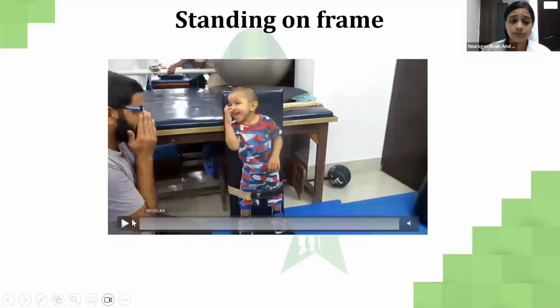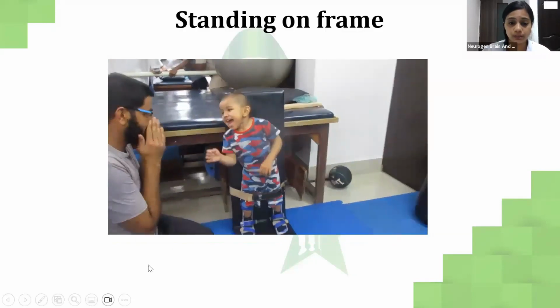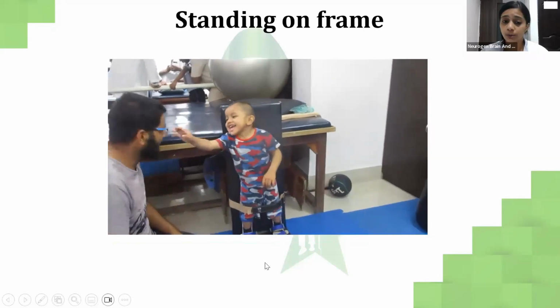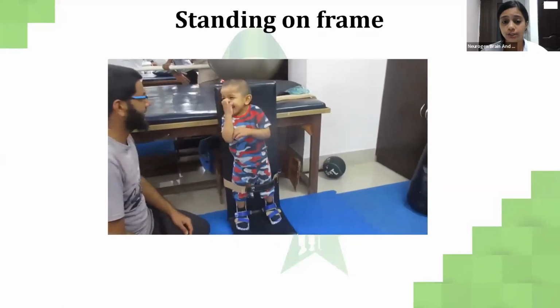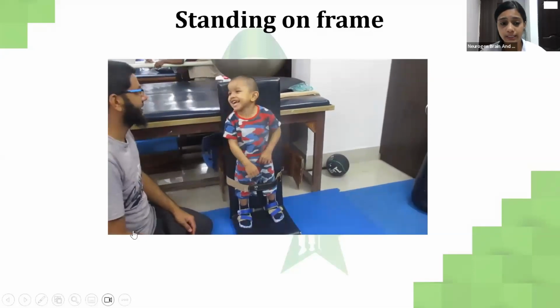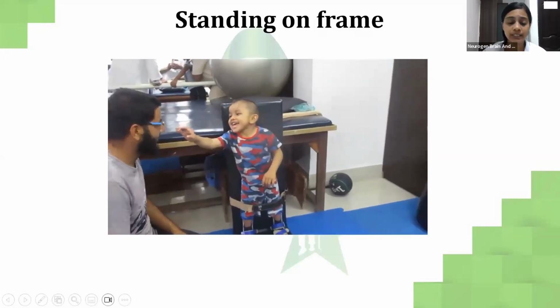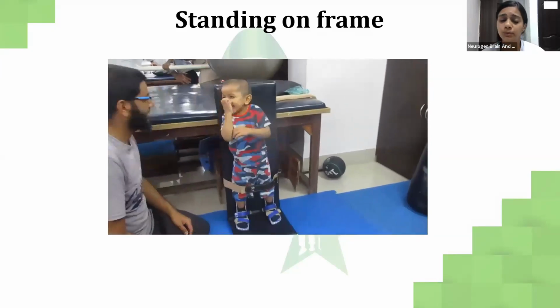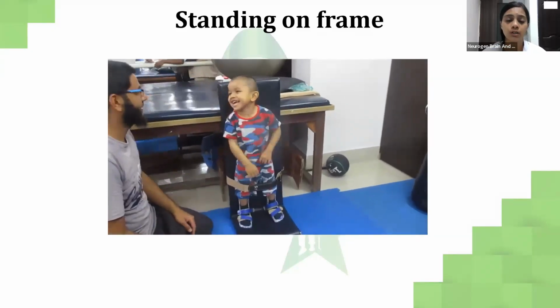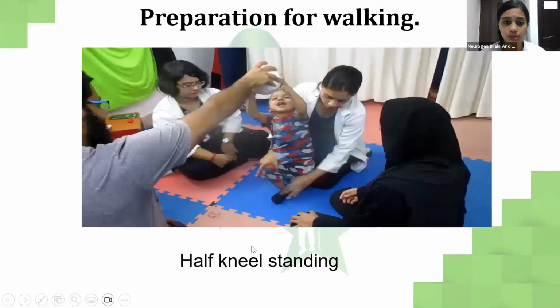Standing can also be done on a standing frame, wherein the child is supported. The lower the support, the better the child learns to recruit the upper muscles. In this case, the child has better trunk control. That's the only reason I've put the strap on the knee. And we can also put the strap on the hip or on the chest, depending on the level of issue that the child has.